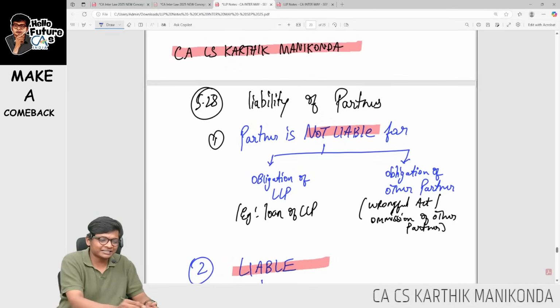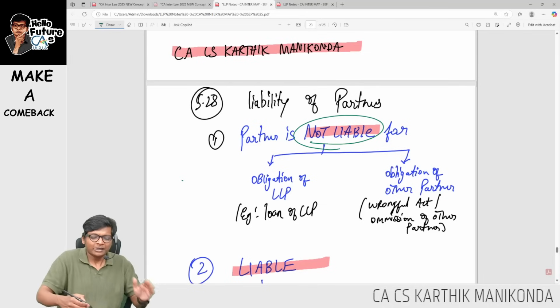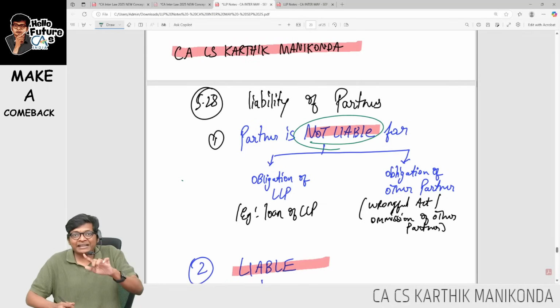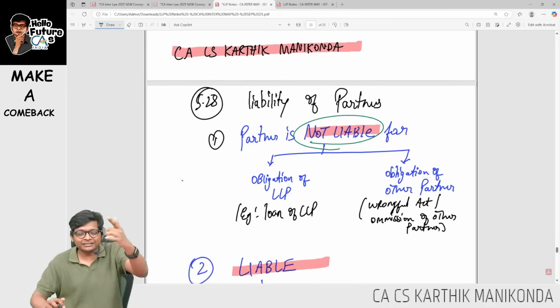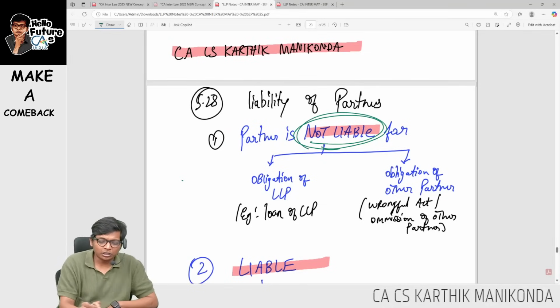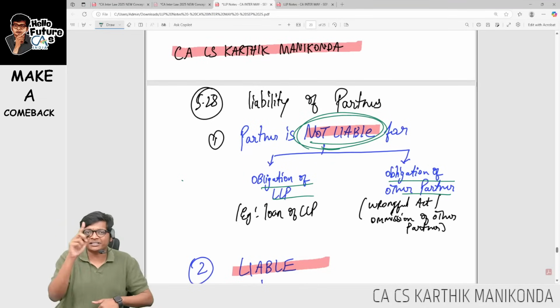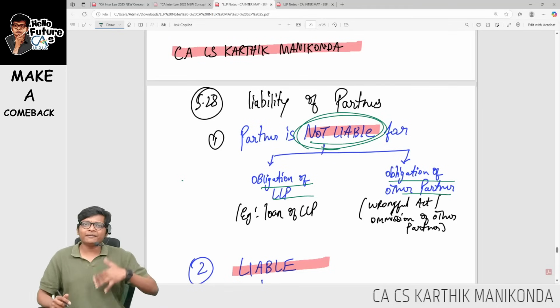Opposite of this only is the liability of partner's case. Basically, the partner is not liable whenever LLP is liable or another partner is liable. Look at this. Partner is not liable for obligations of LLP. Whenever LLP is liable, I am not liable. And partner is not liable for obligations of other partners. Whenever other partners are liable, why should I be liable?